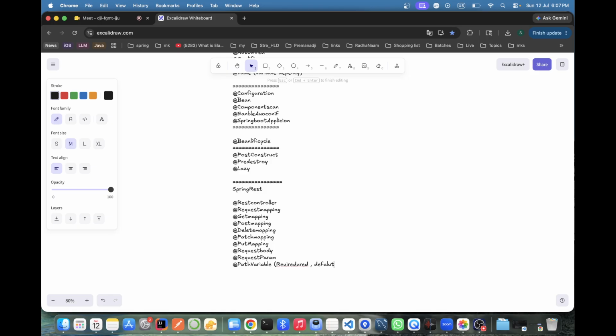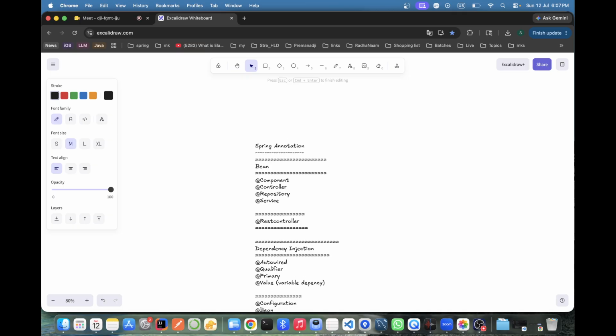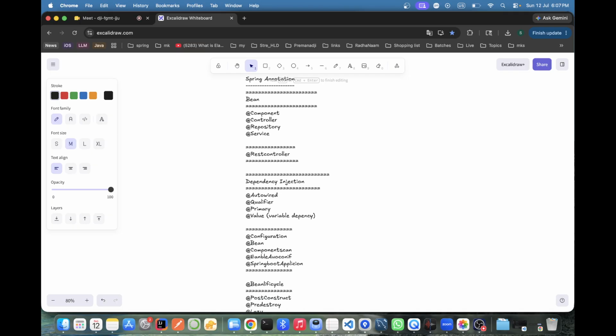Default value, this we will use actually. So default value and all those things. What else? Tell me, what else did we forget? No, I think for HTTP, these are the only things. So most of the time these will be used.